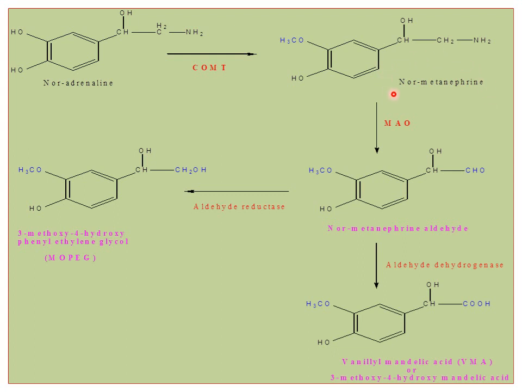Next, the normetanephrine undergoes metabolism again in the presence of MAO. In the similar pattern we discussed previously, MAO is involved in oxidative deamination. It removes the amine as the CH is converted into an aldehyde. It gives normetanephrine aldehyde. This normetanephrine aldehyde undergoes two reactions.